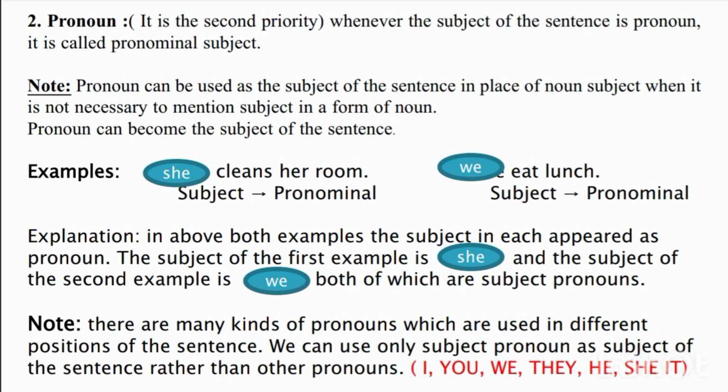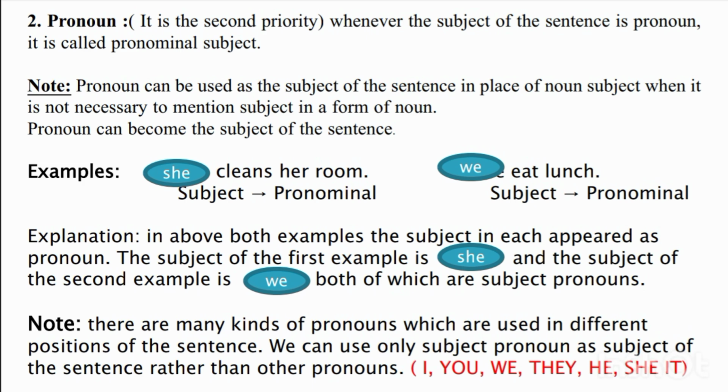Examples: she cleans her room. Subject: pronominal. We eat lunch.